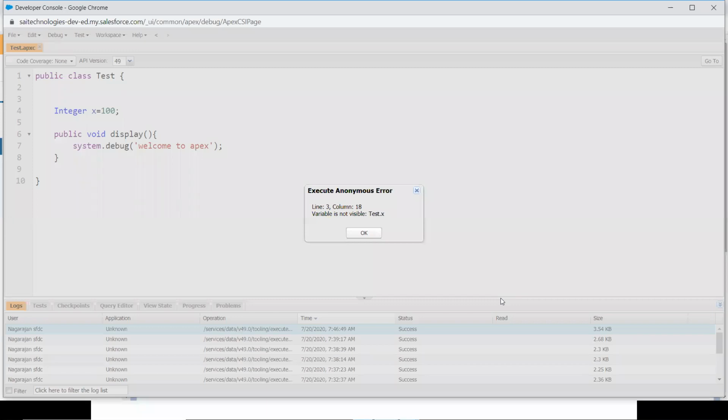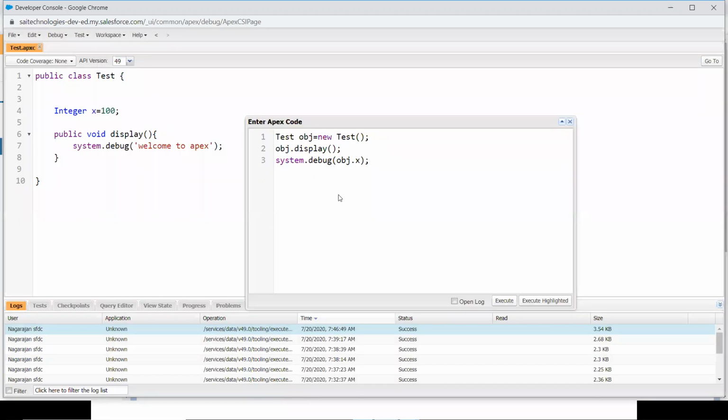Did the output come? No. So what does the error mean? Can anyone tell? I don't want an answer from the technical perspective. We just have to read the statement. To debug any code, it really matters that you read the error. Variable is not visible. You can catch that point, visible. So the variable is not visible. You can't access this variable outside. That is what it's telling.